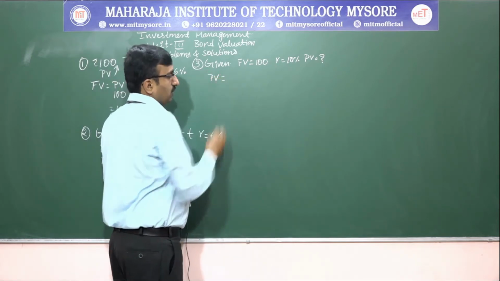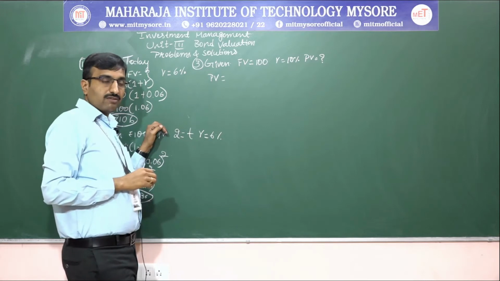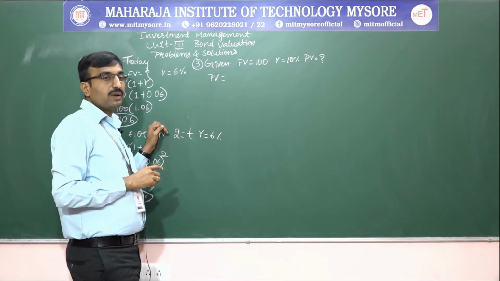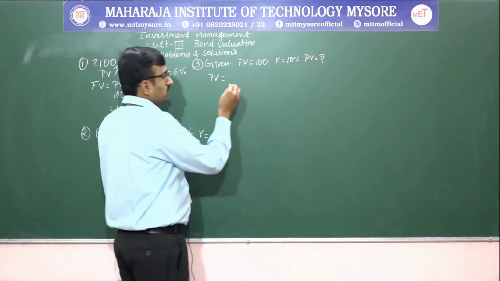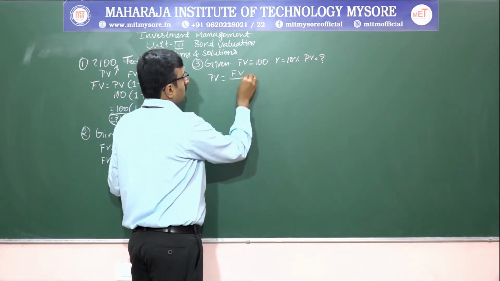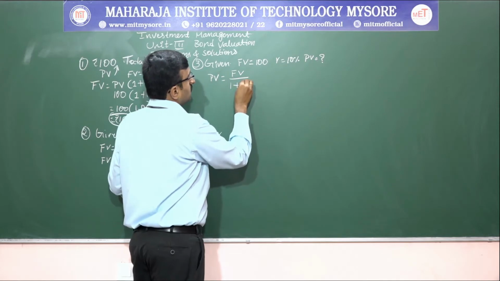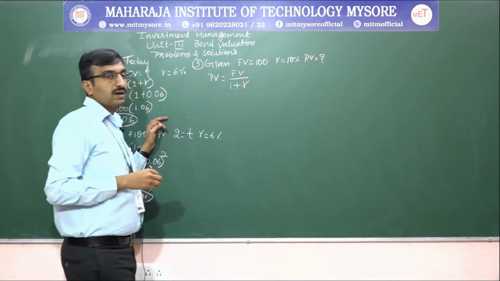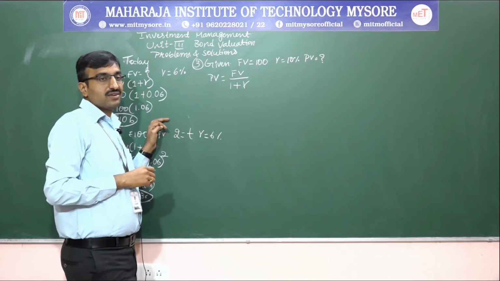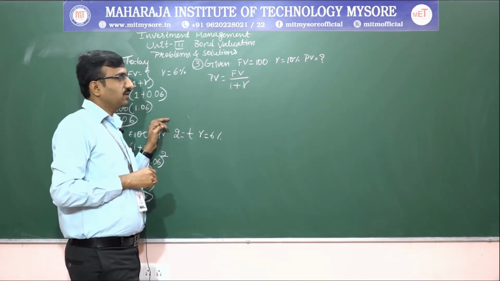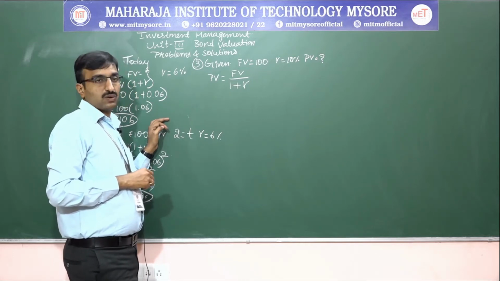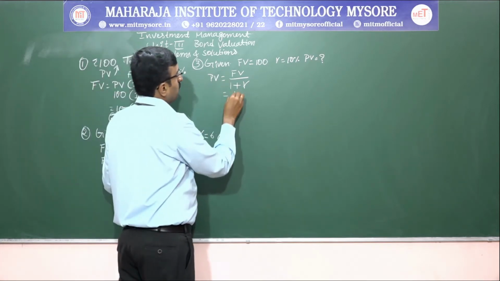When the future value is given and we are supposed to find the present value, the formula is present value is equal to future value divided by 1 plus R, that is the interest rate. F is future value, PV is present value, R is the rate of interest.